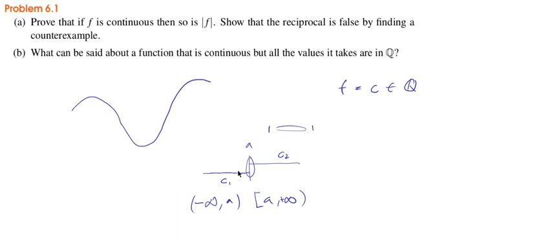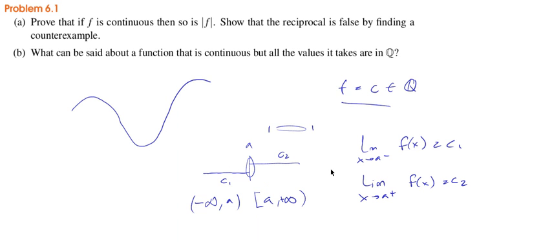Now you compute the limit of f as x goes to a from the left: it is going to be c1, and the limit when x goes to a from the right is going to be c2. And so that means that the function cannot be continuous at a. So the only way out of this contradiction is to say that f is a constant function.